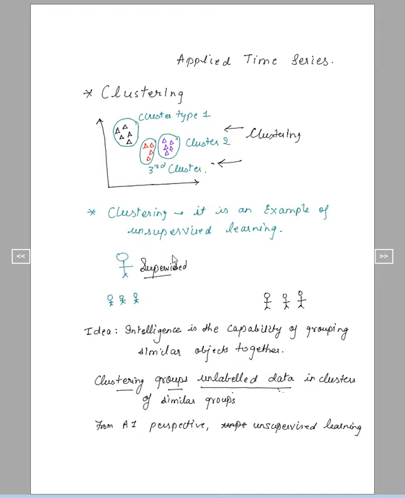We want machines to be so intelligent that they can do the job which humans can do but which would take a lot of time. So the real AI, or real intelligence, is trying to make the process unsupervised, and clustering is one of those techniques. This was just a basic introduction to clustering. The rest of the details are in the next chapter.